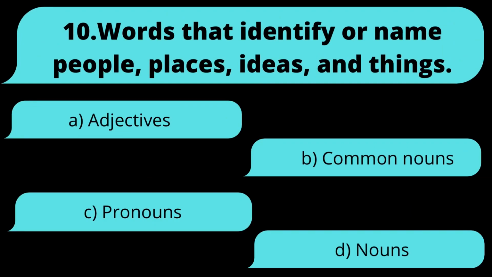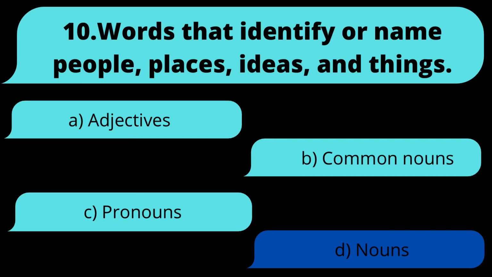10. Words that identify or name people, places, ideas, and things. Is it A. Adjectives, B. Common nouns, C. Pronouns, or D. Nouns? The answer is D. Nouns.